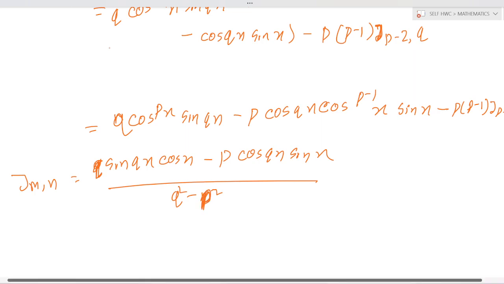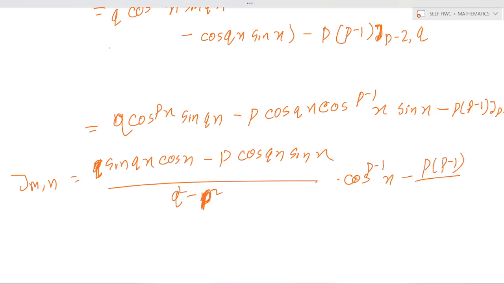Okay, q square minus p square into cos p minus 1 x minus p into p minus 1 by q square minus p square into j p minus 2 into q.